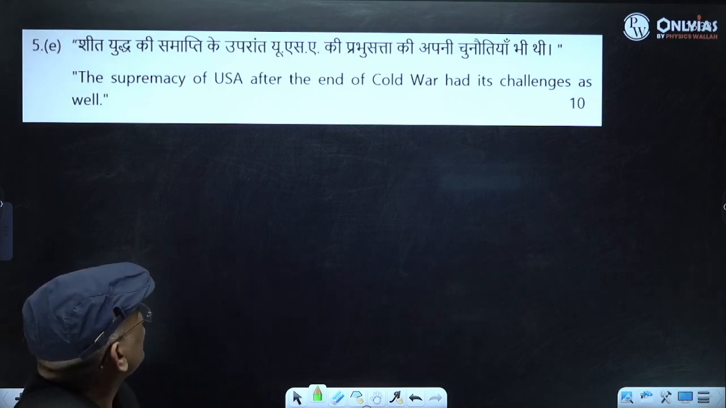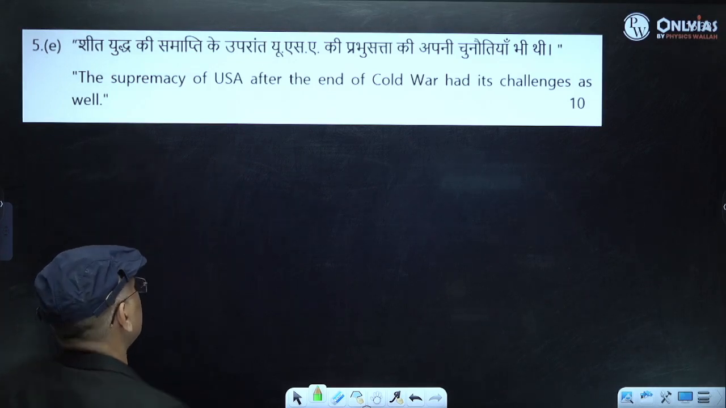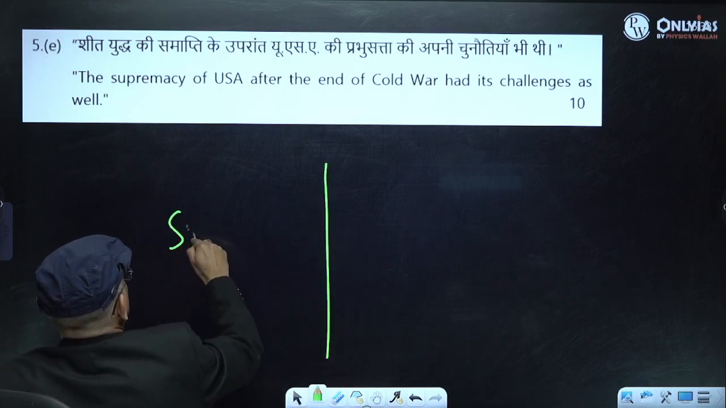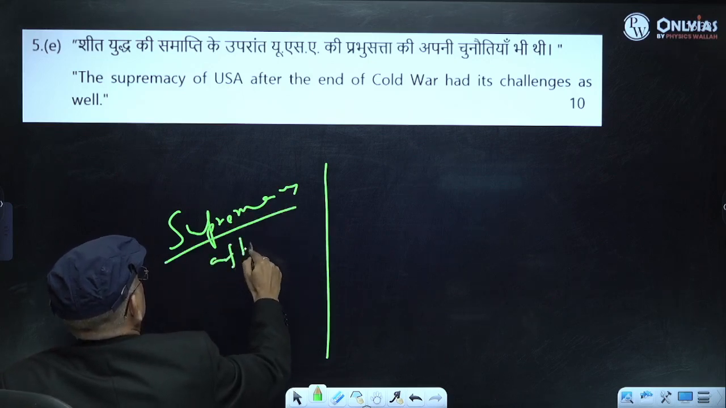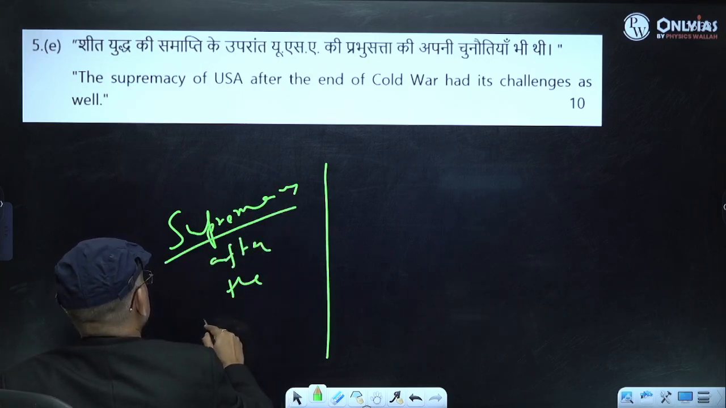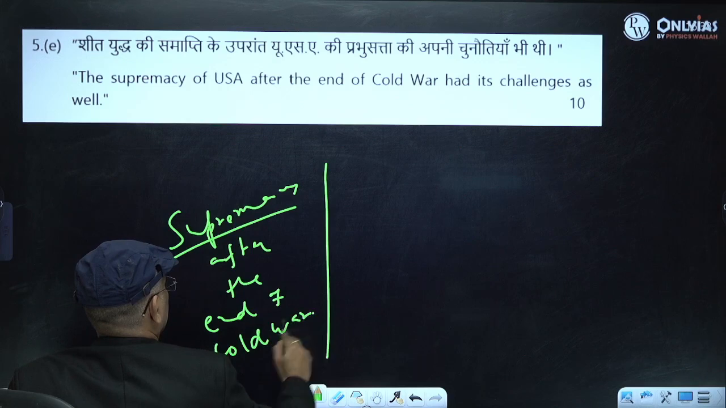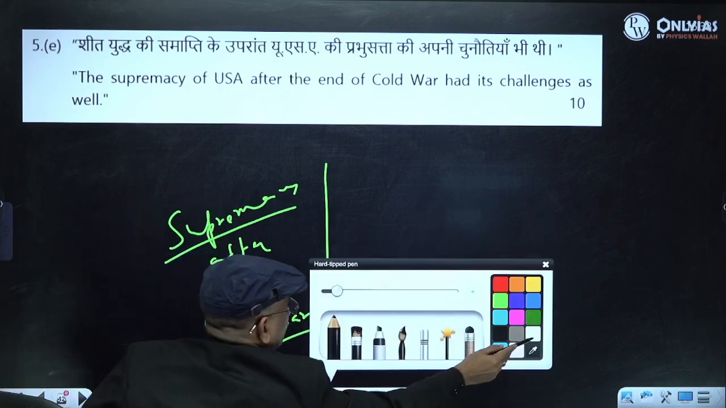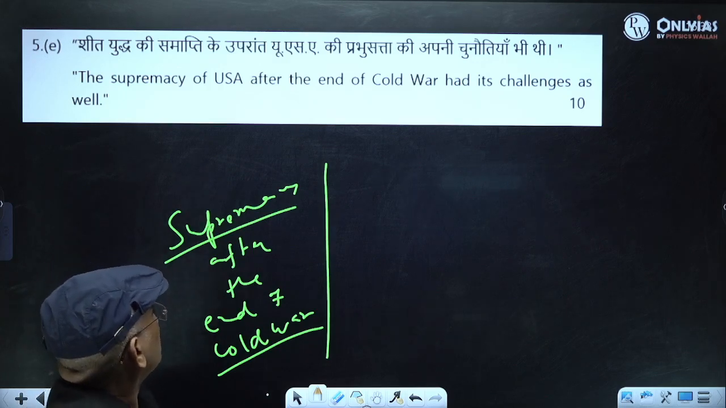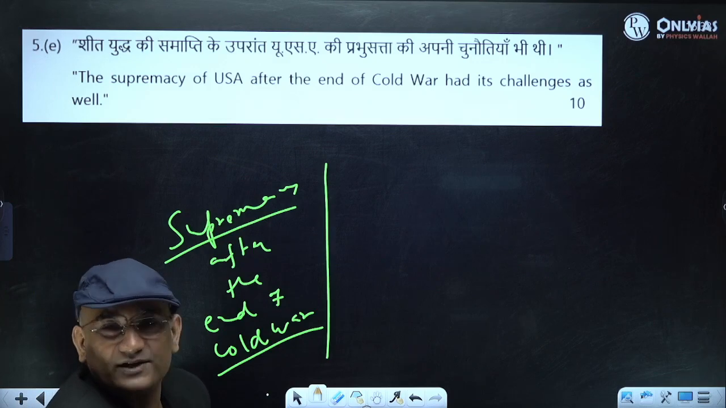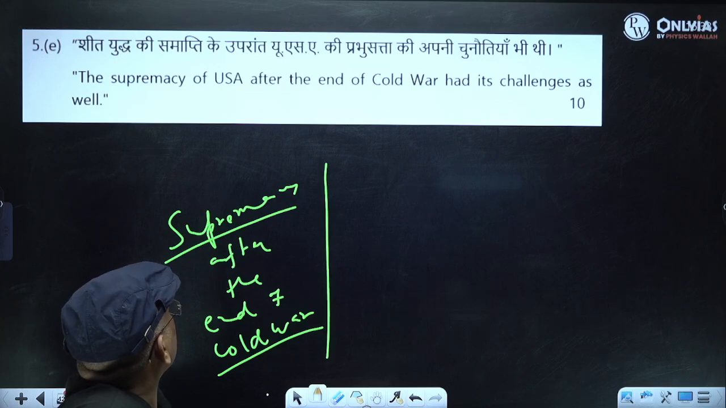Right? So you will write that how there was supremacy of USA, how there was economic supremacy. So what kind of supremacy after the end of Cold War, American supremacy after the end of Cold War, what kind of supremacy? You can write all those supremacy factors also. But there were challenges also. When there was a rise of European unification, so challenge. There was challenge also in this.